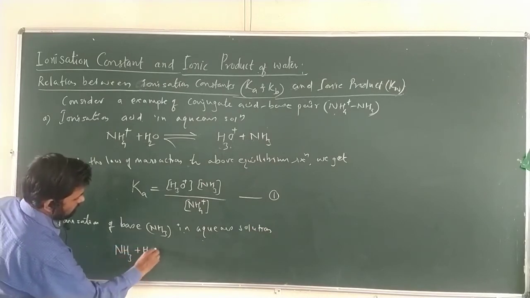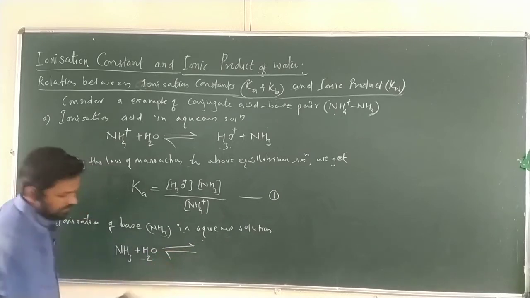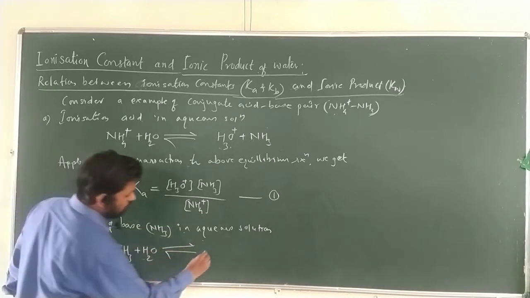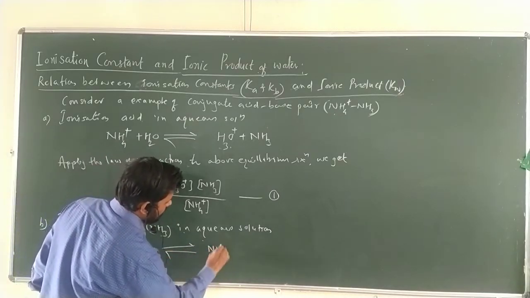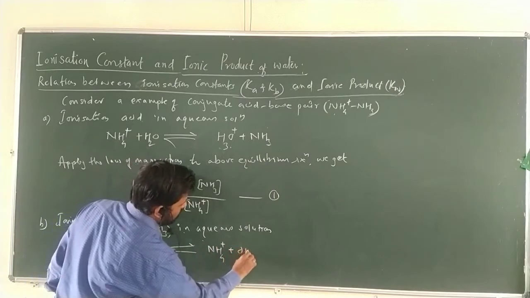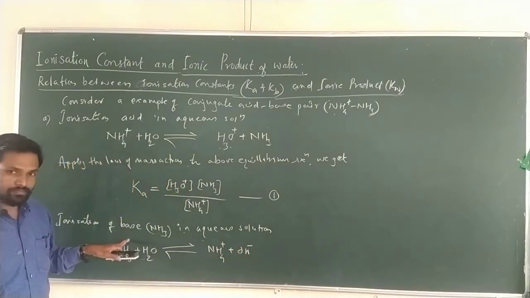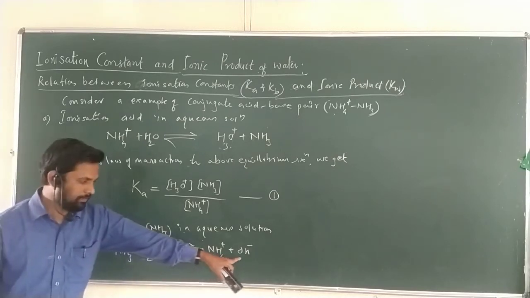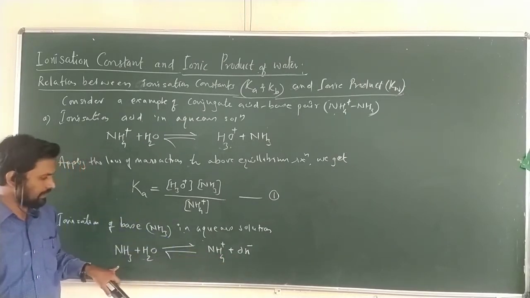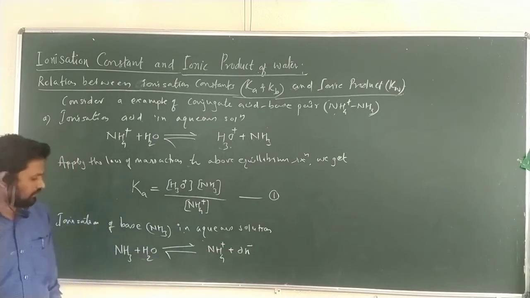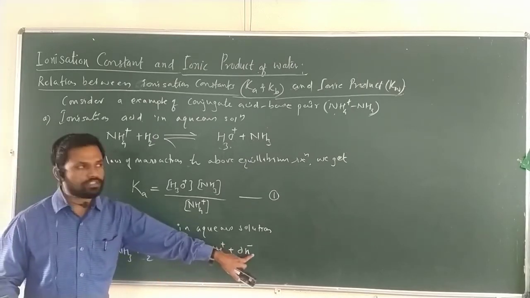NH3 plus water forms NH4 plus and OH negative. NH3 combines with H plus from water, leaving OH, and likewise we get NH4 plus and OH negative.